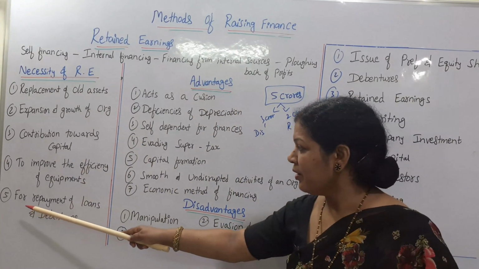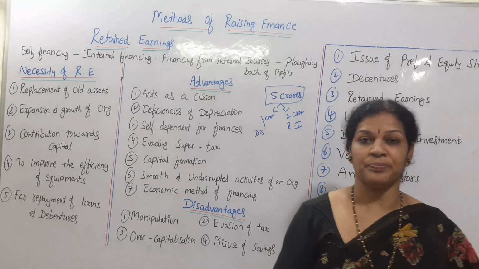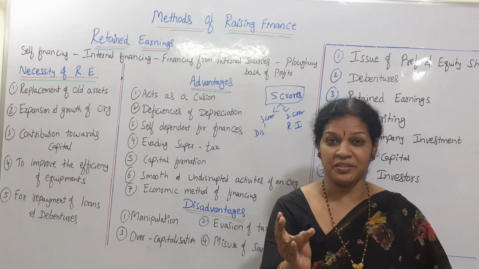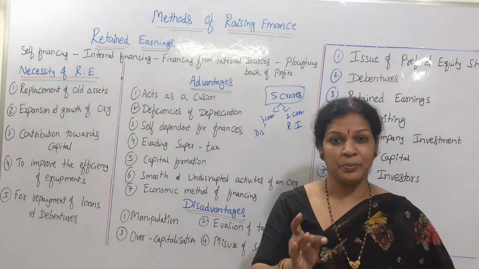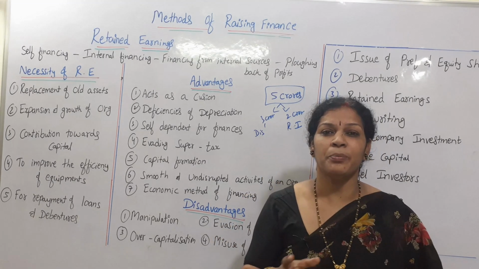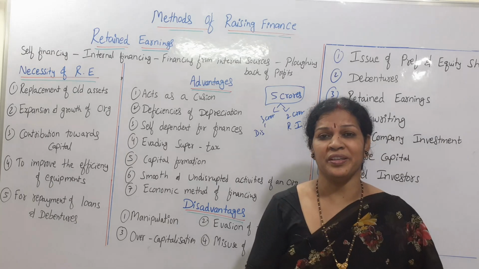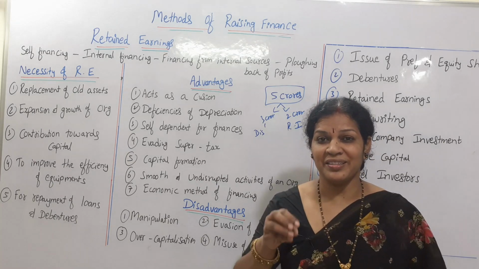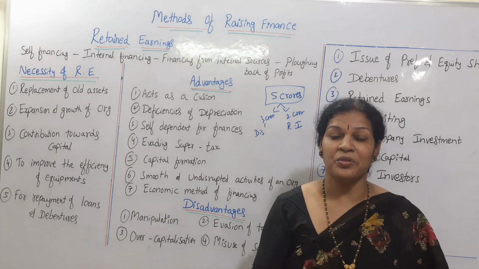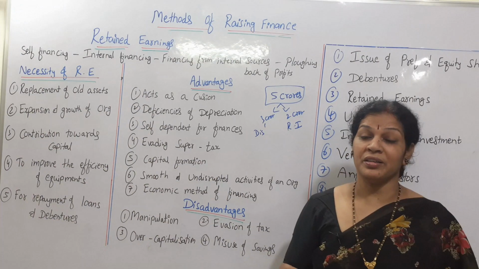Another one is repayment of loans and debentures. Sometimes a company may be getting losses. The company is not in a position to pay the interest or dividend. The company is not in a position to pay the loans. In any such crucial, critical position, this retained earnings is going to work wonderfully. No tensions at all. This is going to give all kinds of solutions also. So these are the main purposes of creating retained earnings.